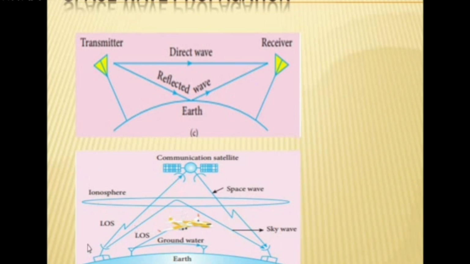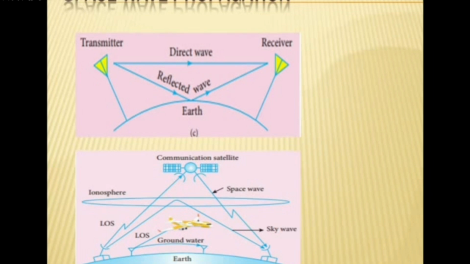You know DTH, where we have the receiver. For example, take Sun TV. Sun TV sends the signal through the transmitter to the satellite. The satellite receives the signal and sends it to the ground station. At the ground station, we have the DTH. Through the DTH, we receive the electromagnetic waves and use the signal.